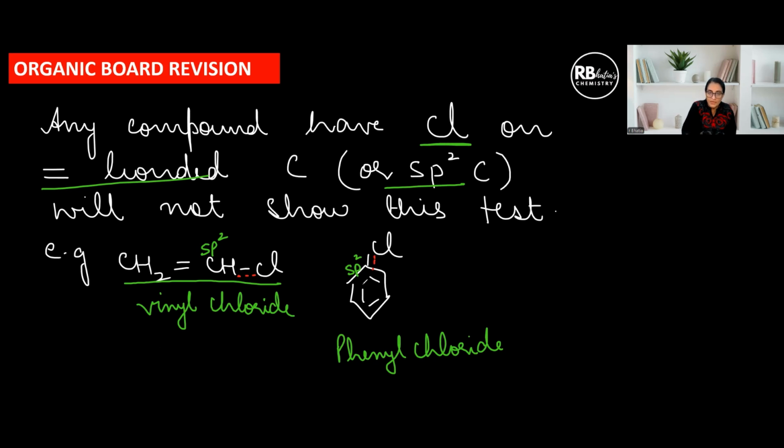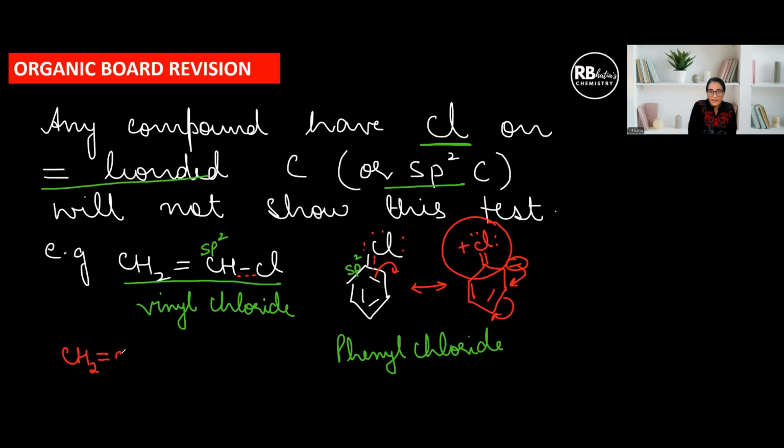If this is asked as a subjective question, then you must write the resonating structure of whichever of the two is asked. If they ask you to explain, you should know how to make the resonating structure and explain that this part has a double bond character, hence it doesn't undergo hydrolysis easily. So vinyl and phenyl chloride do not undergo hydrolysis easily, and the reason is they show resonance.